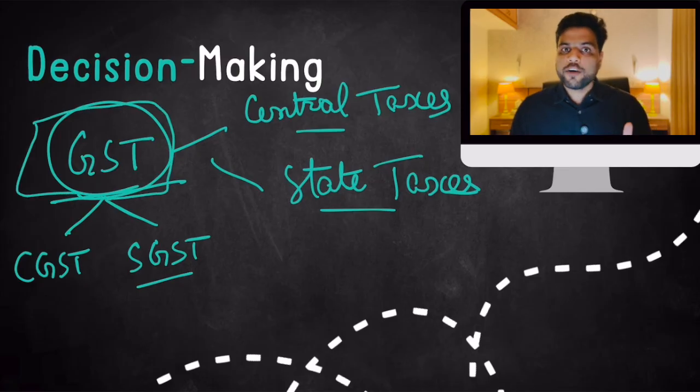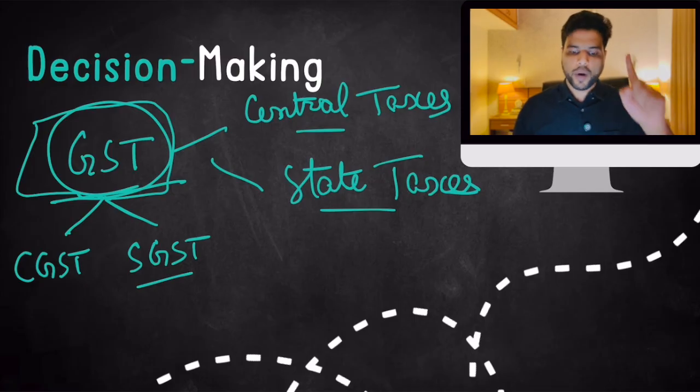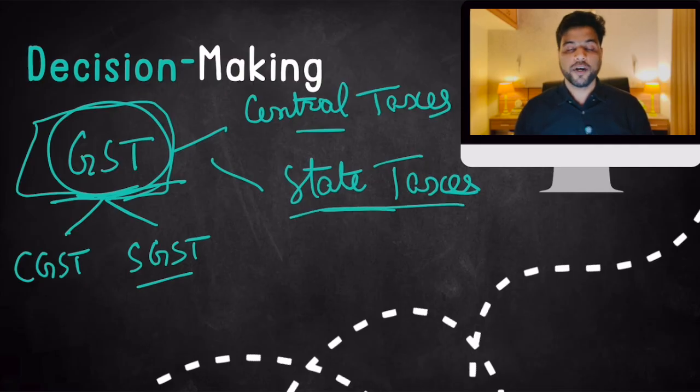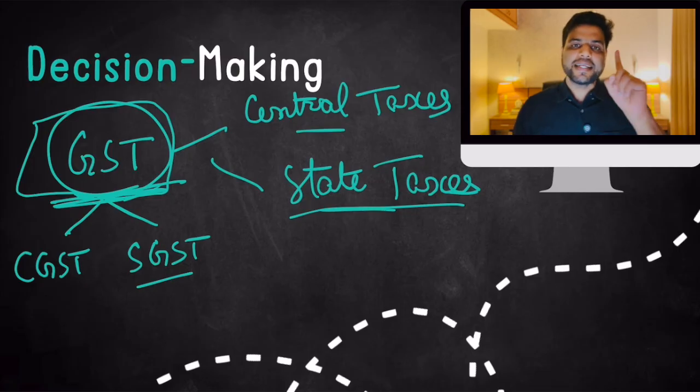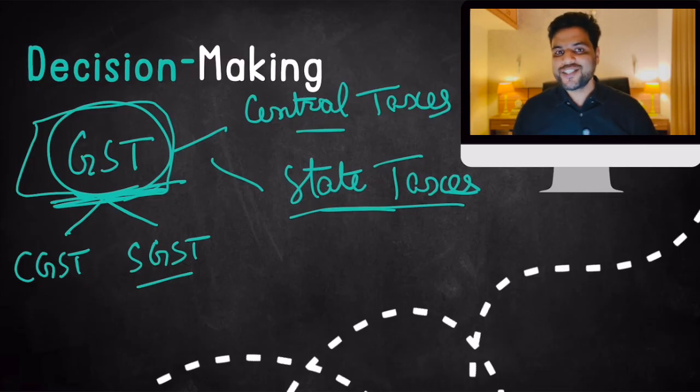Now, when the idea of GST was proposed, state governments were not on board. They basically rejected this idea. They said that if you bring in one GST, our taxation powers would be taken away. We are earning a lot of revenue because of our state taxes. But if you subsume our state taxes within GST, then our powers to tax our own population would be taken away. That is why all decisions related to GST are taken by the GST Council.